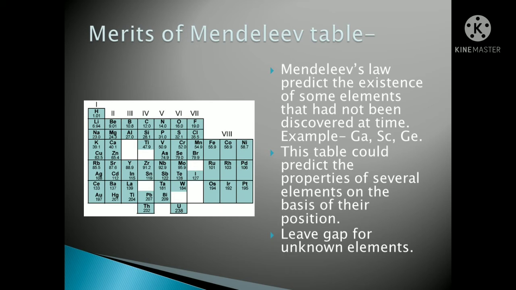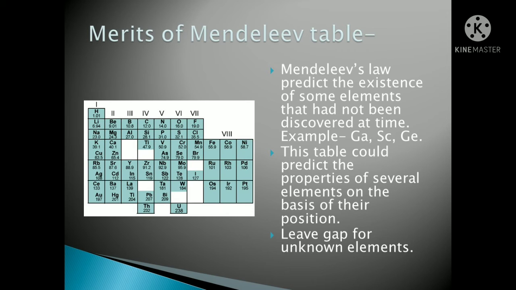He thought that if I can get more than 56 elements, means what? There will be more than that. There may be more than that. So he had done one clever thing. He has kept some gap there. He thought that after us, if any other scientist comes, he will put the element there. So I have kept the place there. Okay. So Mendeleev's law predicted the existence of some elements that had not been discovered at that time. So he has given the place for them.